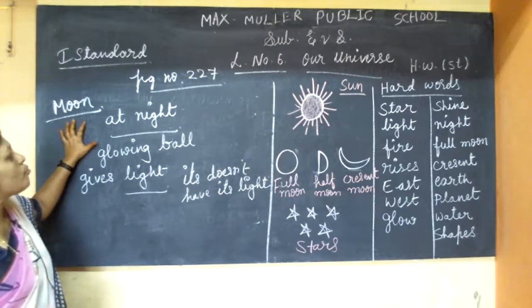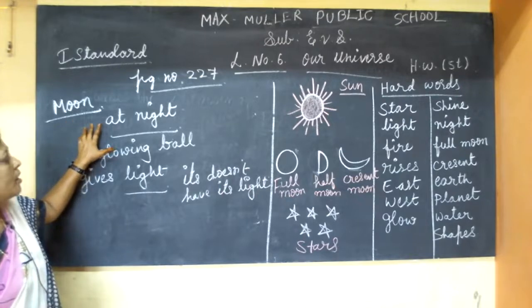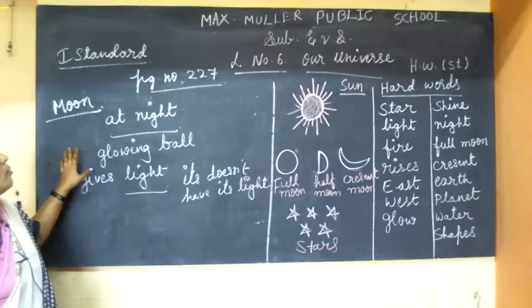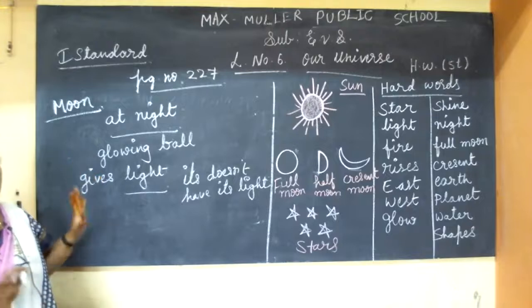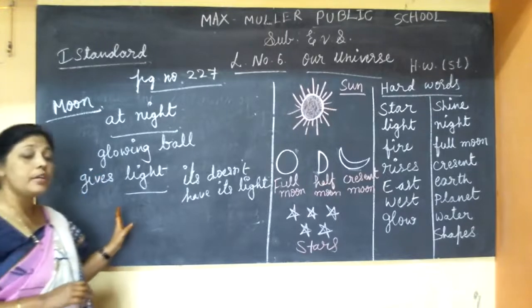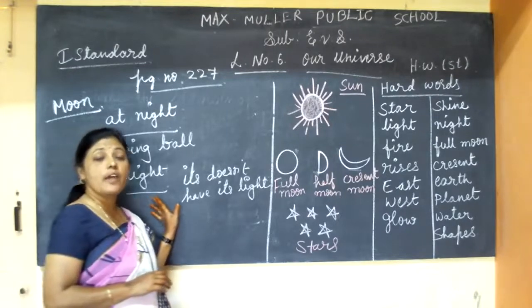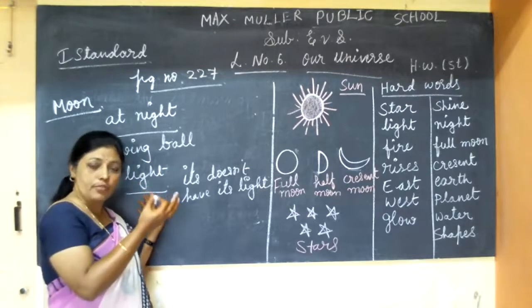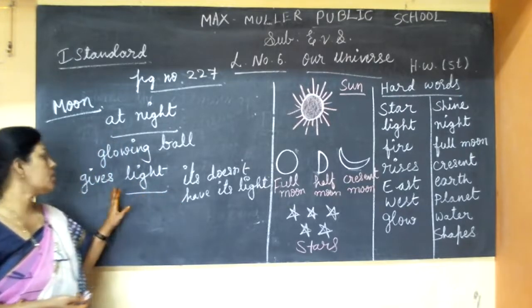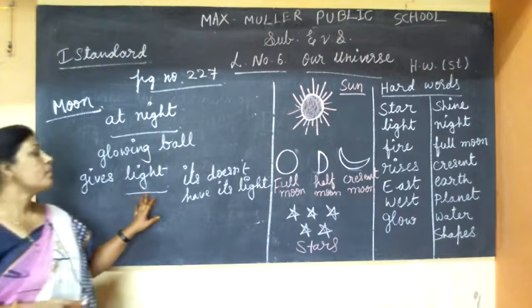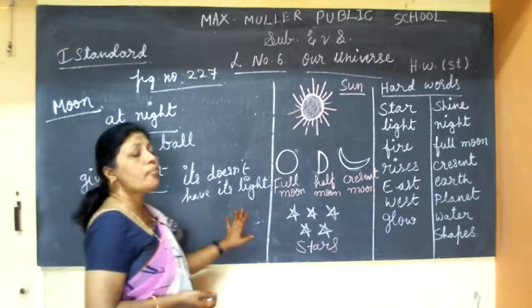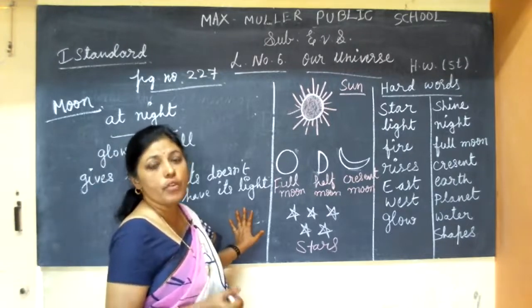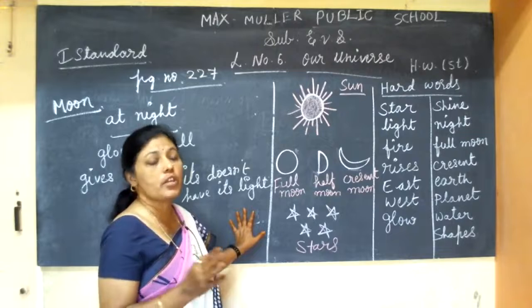We will see the moon at night in the sky. It looks like a glowing ball, a round glowing ball. It gives light. It doesn't have its own light. So it takes the rays from the sun and it gives that light. The moon's shape changes every night.